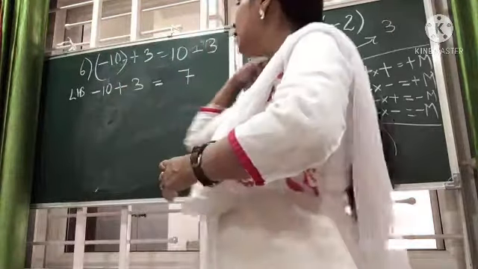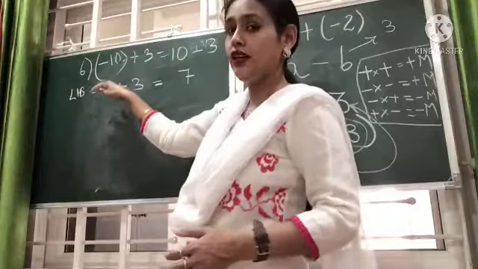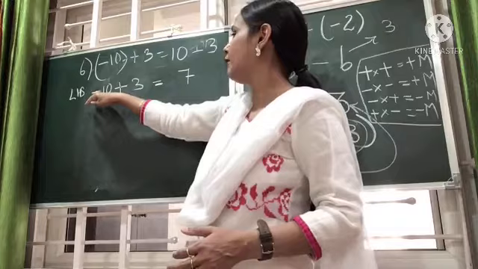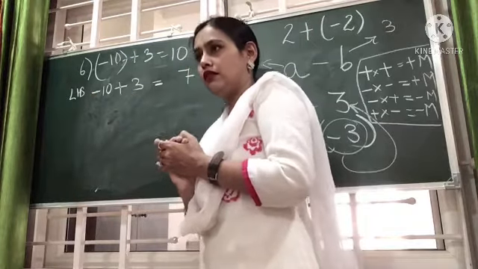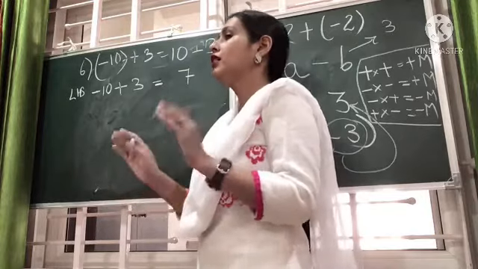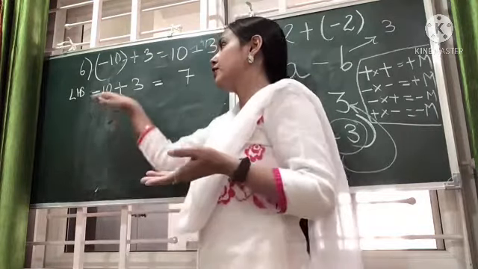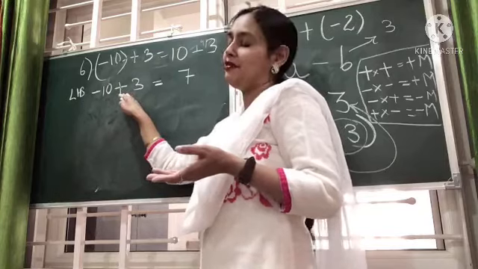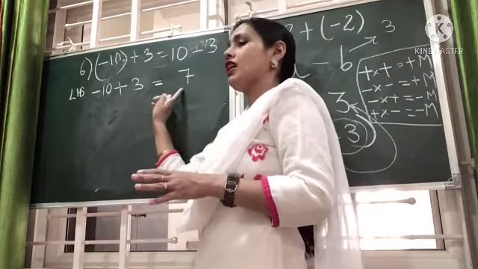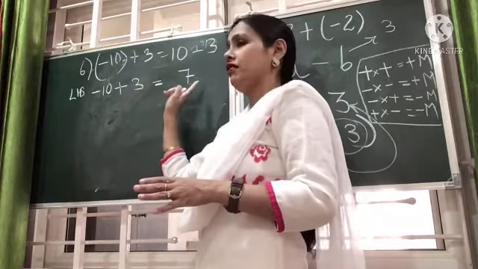Instead there will be addition or subtraction depending upon the brothers. The addition will be if brothers are from the same family, subtraction will be if brothers are from different families. Plus and minus are from different families, obviously they will fight, so there will be subtraction. 10 minus 3 will give us 7.